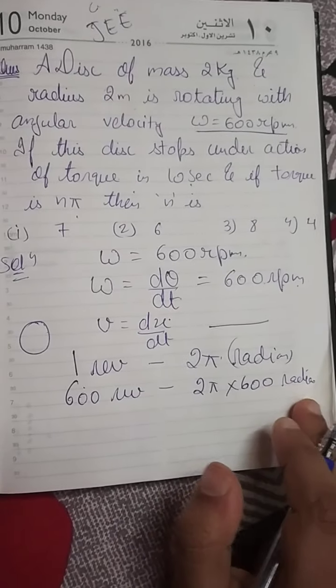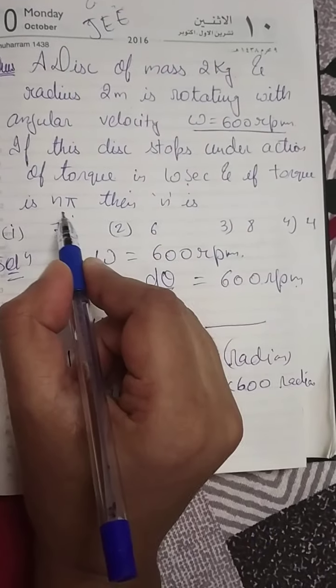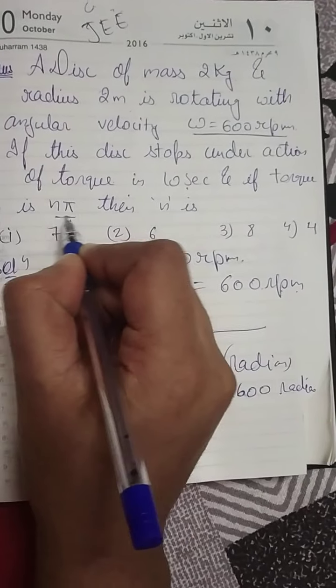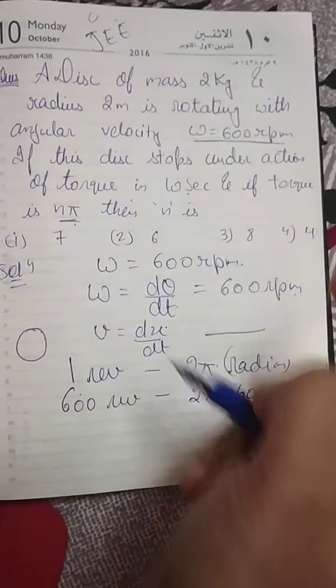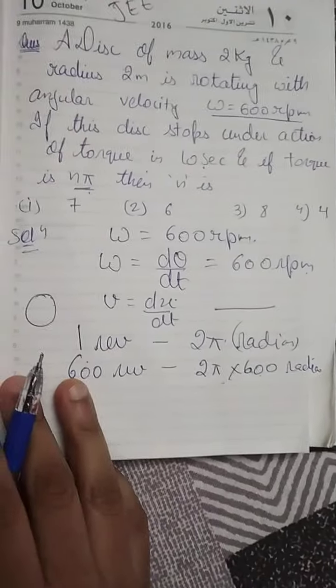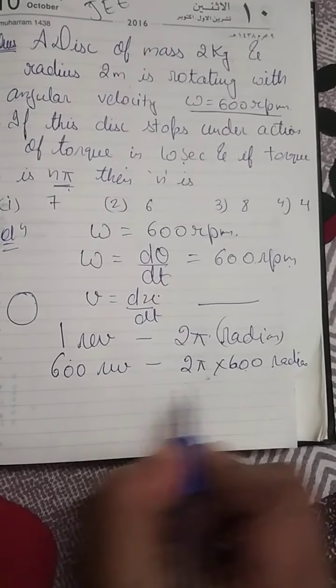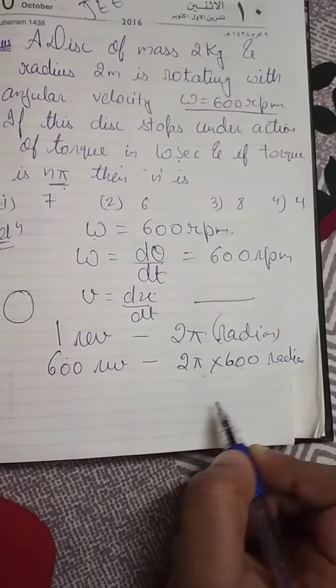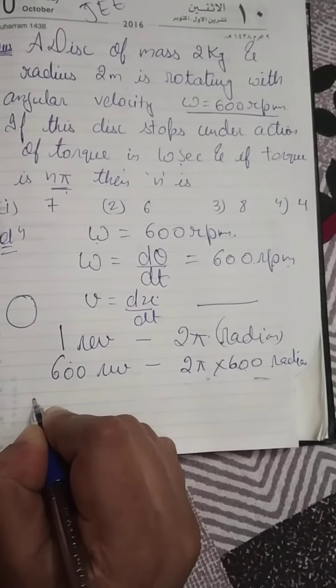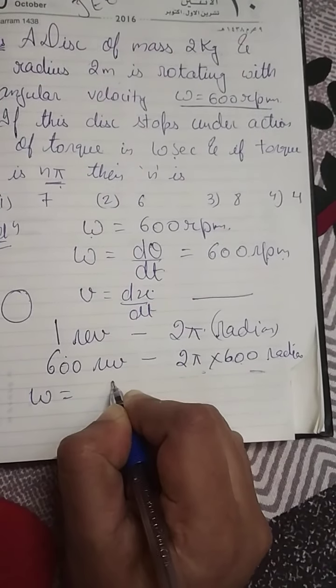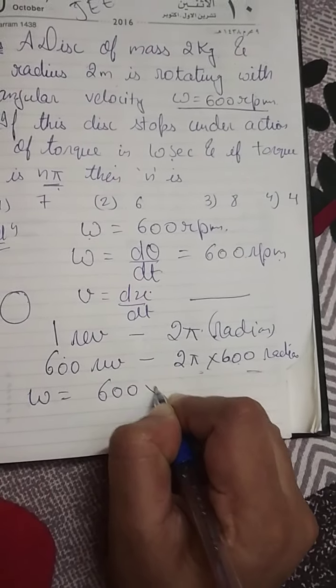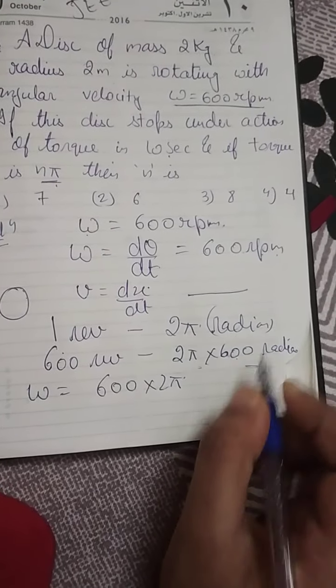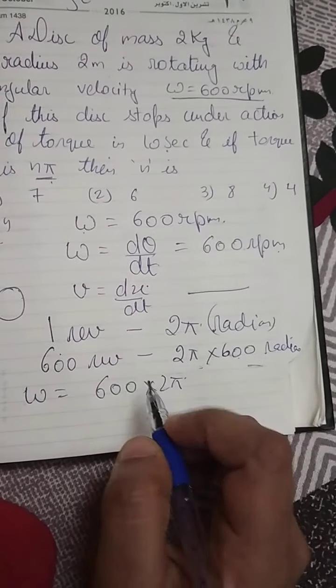Why am I using radians? Because we have the torque in terms of pi, so we want the answer in terms of pi. Fine, so we have converted this omega into radians. Omega equals 600 into 2 pi,